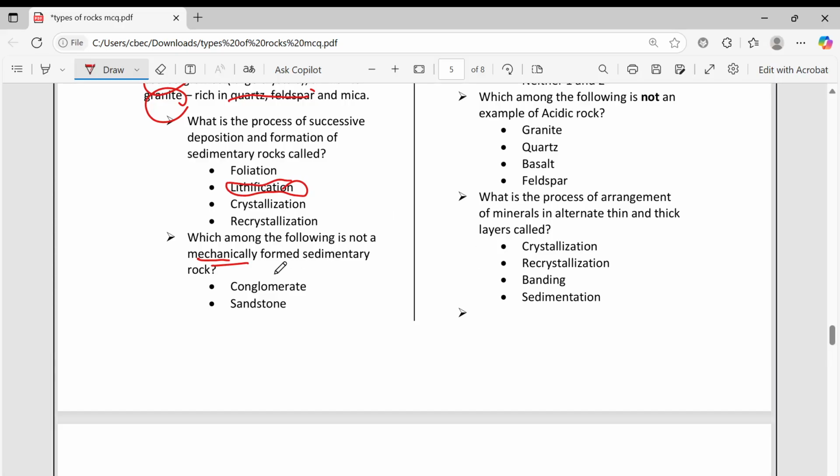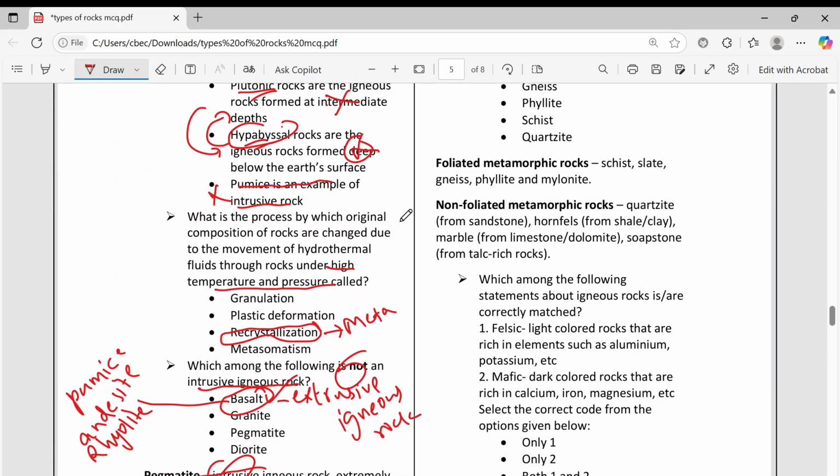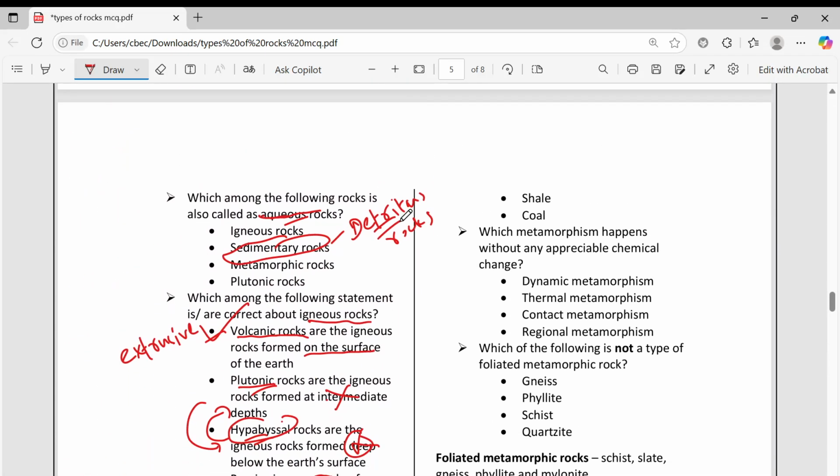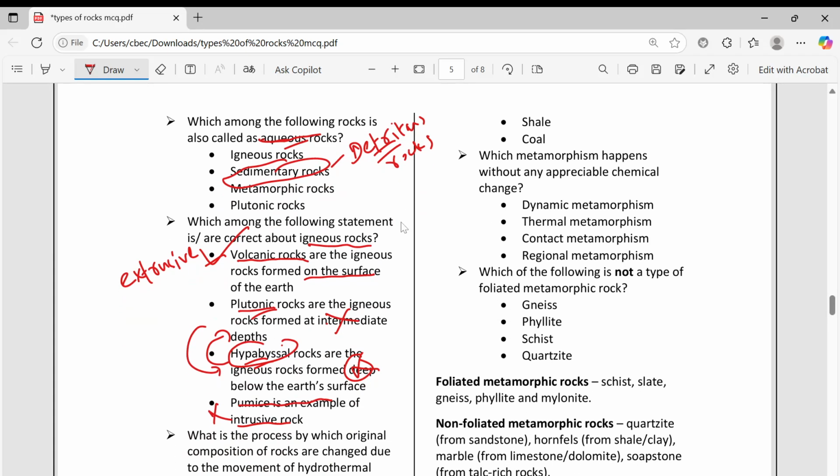Not a sedimentary rock. Here, conglomerate, I told you, is pebble-sized rock coming. Sandstone is sand-sized particles coming. Then shale also, clay: here in shale, clay is coming and settling. So only coal is the correct option. It is not mechanically formed. It is biologically, organically formed. When plants or animals get killed, coal is especially from plants. Petroleum and natural gas are all from animals.